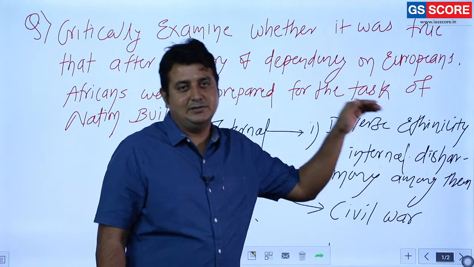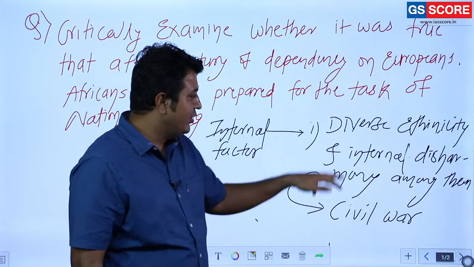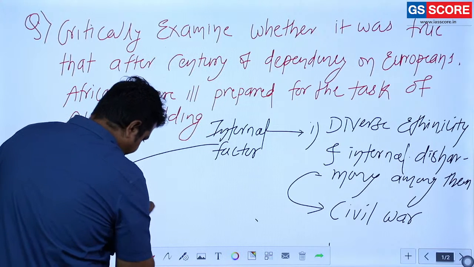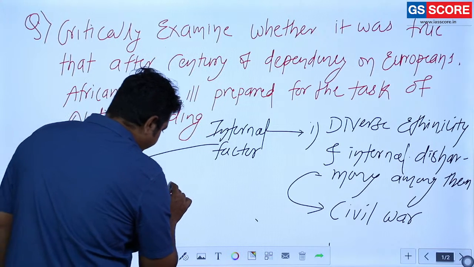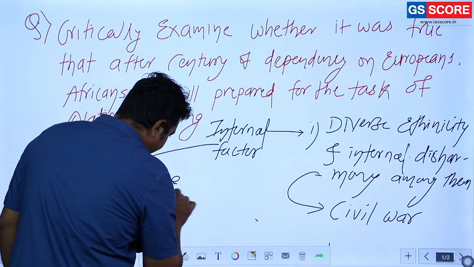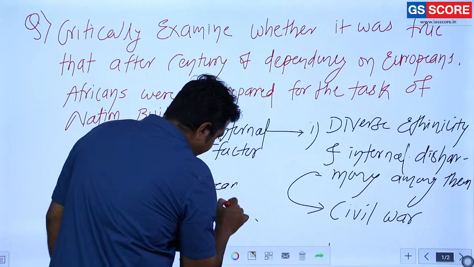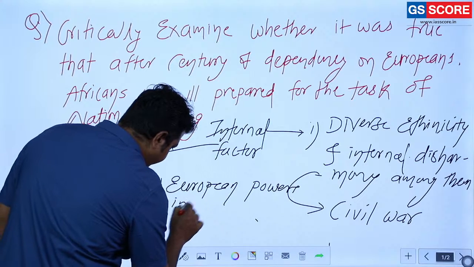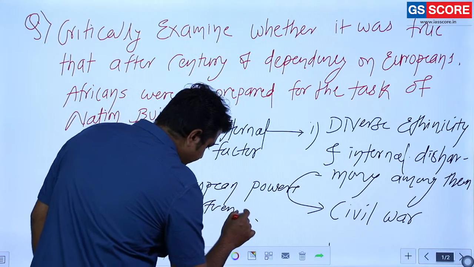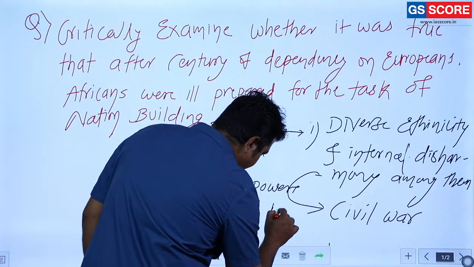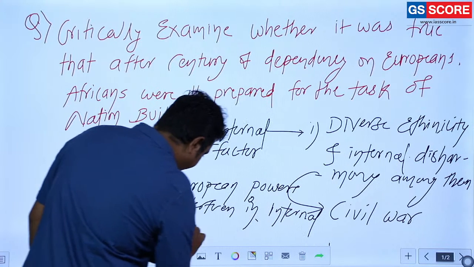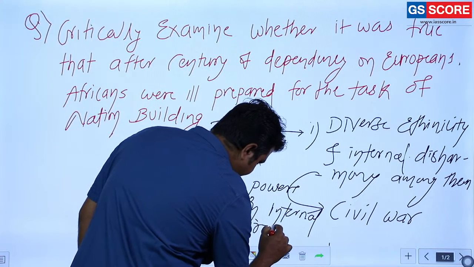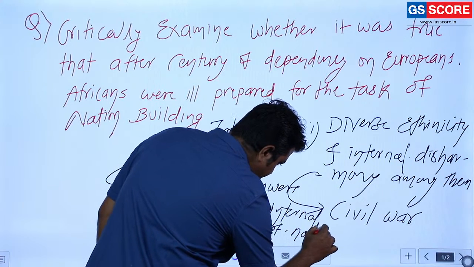So the next important thing we are going to tell you about, the second: European powers, basically the old colonial masters, interfere in the internal matters of the respective nation.